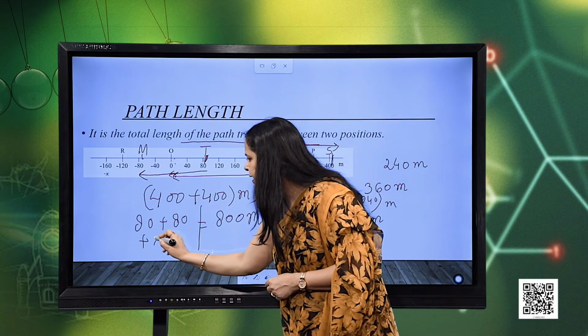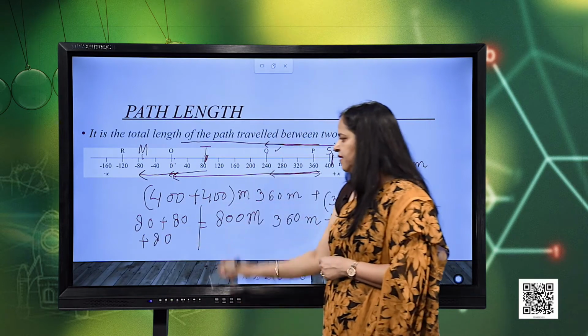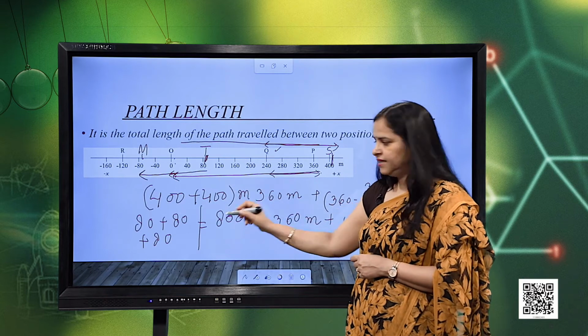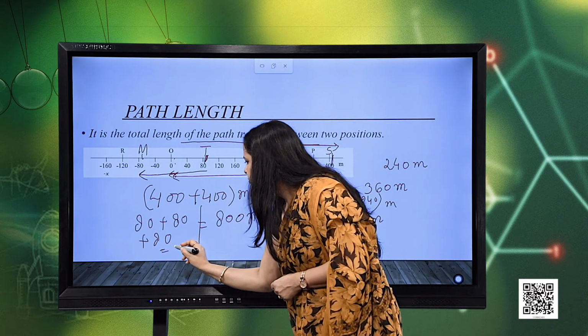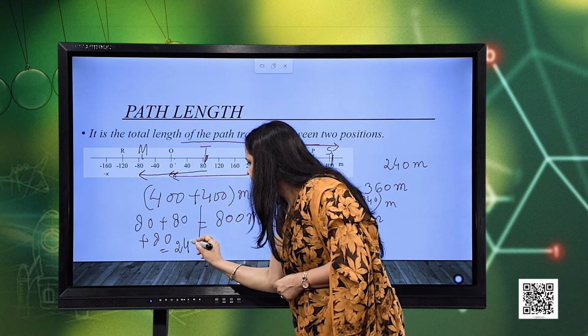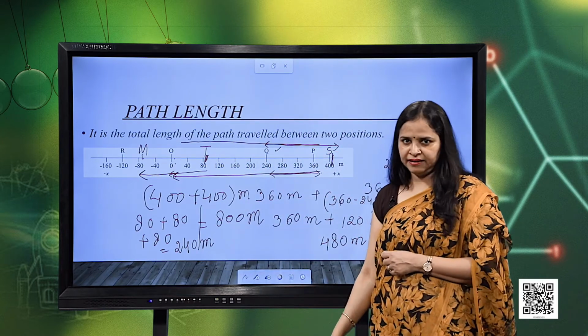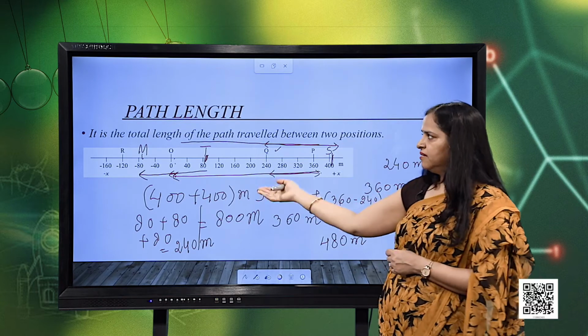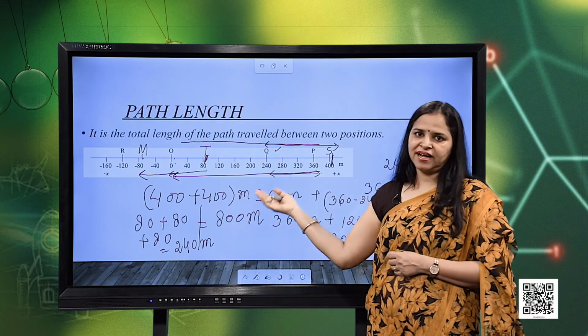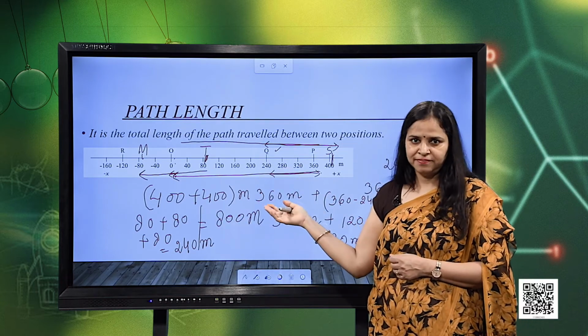So, do not consider minus 80. So, it is 80 plus 80 plus 80, that is 240 meters. So, the total distance travelled is 240 meters in this case. So, this is how we measure the path length or describe the distance travelled.